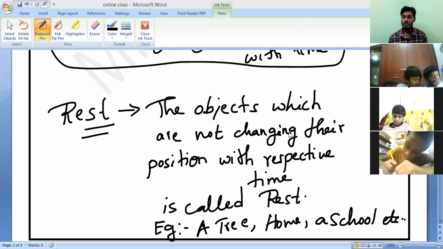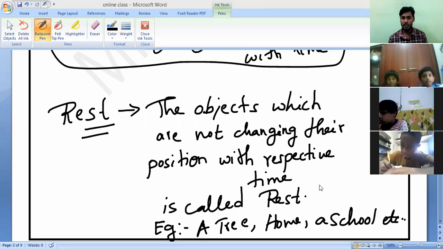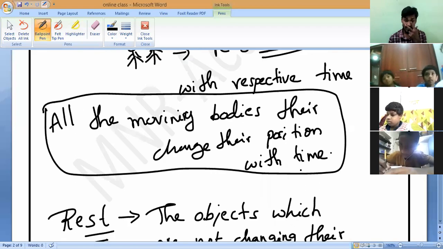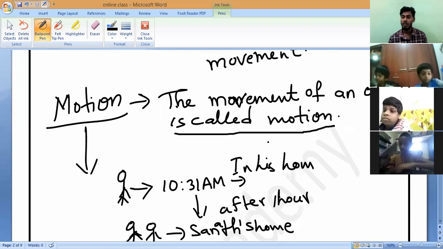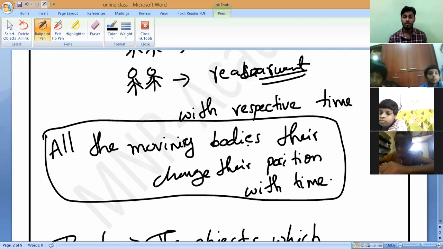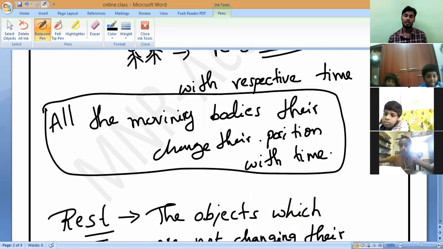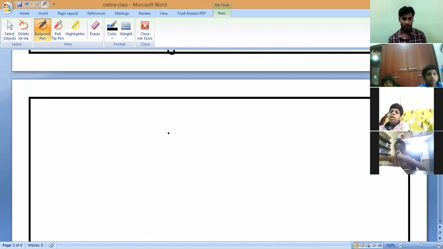So we will make two definitions for motion. What is the simple definition? The simple definition is that the movement of an object is called motion, or else the common characteristic you find, that all moving bodies change their position with time. That is called motion. If you want an official or formal definition, you can write now, motion.